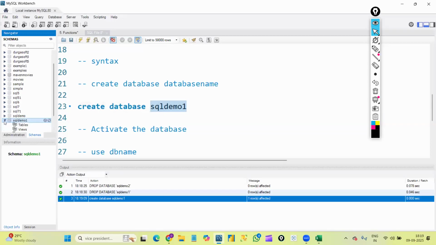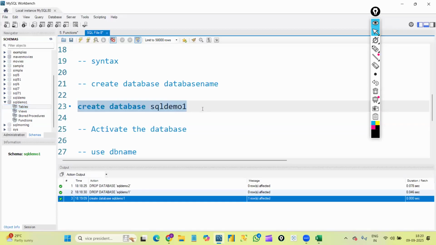We can expand this. If I'm clicking on this symbol, you can see we have 4 sections in every database. That is tables, views, stored procedures, functions. We will learn everything. At this point of time we are concentrating on tables. Once we learn about it, we will learn about views and stored procedures also going forward. So we created our database.